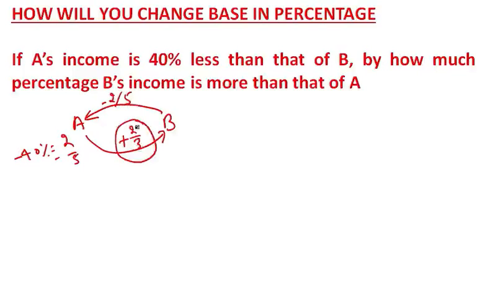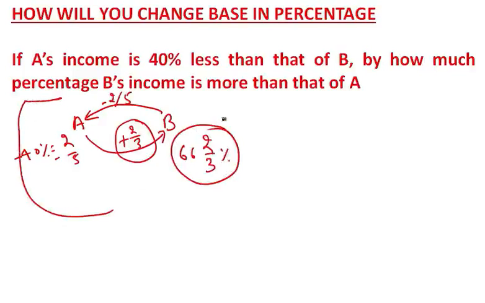So what is 2 by 3 in percentage form? It is clearly 66 2 by 3%. This is your answer. This concept will become more clear in the next part, when I teach you questions with better content. Don't worry as of now.